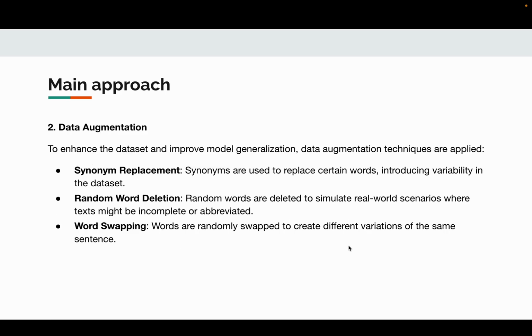To enhance our dataset and improve model generalization, we apply several data augmentation techniques. We use synonym replacement to introduce variability while maintaining meaning, helping the model recognize different expressions of the same sentiment. Random word deletions simulate incomplete text, ensuring the model can handle missing information. Lastly, word swapping creates diverse sentence variations. These techniques collectively made our dataset more diverse and our model more robust.